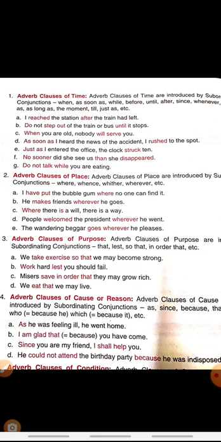Since you are my friend, I shall help you. Now I will help you because you are my friend. So here all these sentences are stating the reason behind the action, right? Stating the reason behind the action.